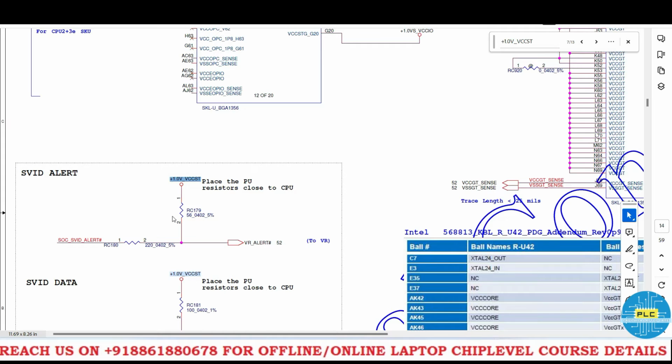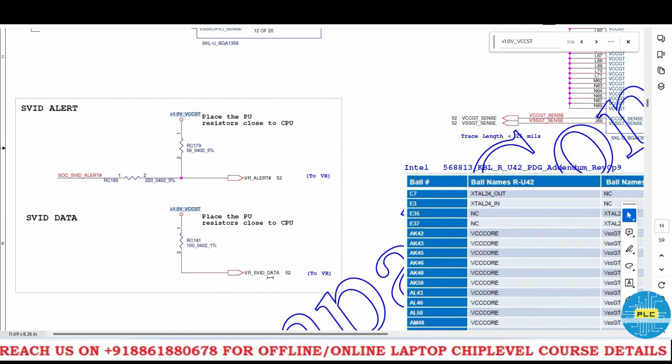See guys, it's a very important voltage because here the SVID alert pull up, it carries the signal. It will carry the SVID alert, so this voltage is the pull up. See here also the same thing, VR SVID data and alert. So it means the processor is now starting to activate, right? Till now it is in disable mode. It is active but still inactive, right? So now the alert and data signals are carried by the pull up voltage 1.0 V VCCST.